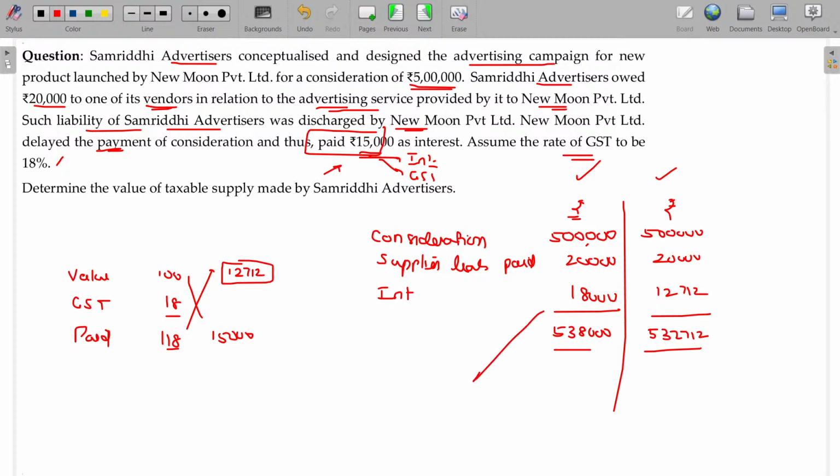You can have these two assumptions also. In this case, you assume this interest is exclusive of GST. Here, assume that 15,000 is inclusive of GST. So I have removed the GST. Here it's 15,000. Sorry, 15,000. Right? Clear? These are the two assumptions you can make.